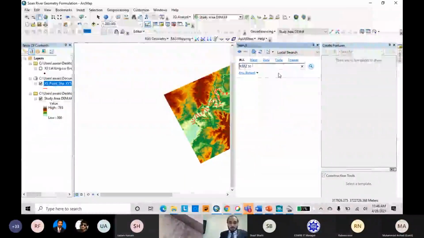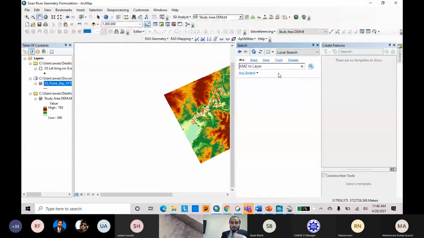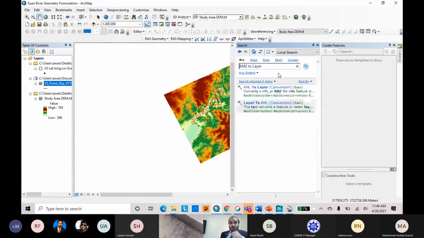Okay, KMZ to Layer. When you write any name of your feature, you have to be very attentive, because if you mistakenly misspell anything, it will not search anything against your command.